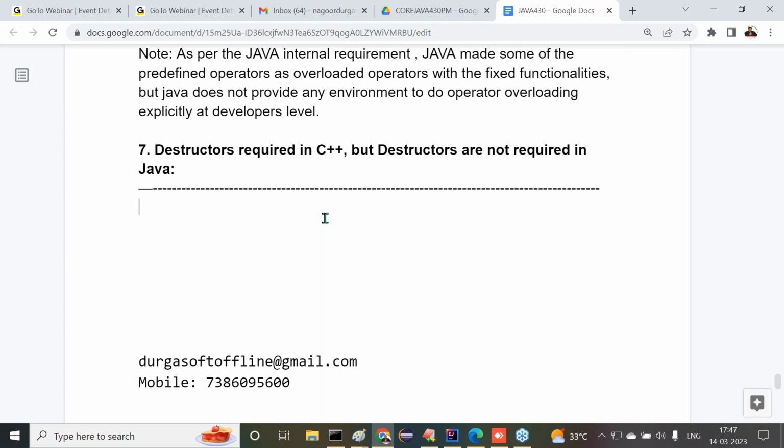After completing the work with the objects, now at the end of the program, at least we have to destroy those objects. So here developers have two responsibilities. In object-oriented programming, developers must have two responsibilities. What are the two responsibilities? First one is creating objects, and the second one is destroying objects.